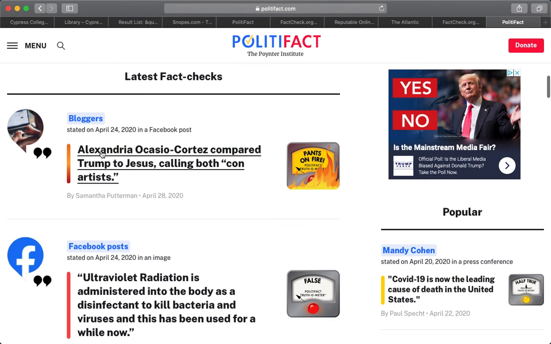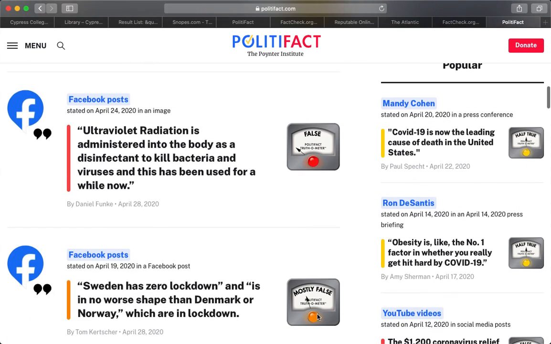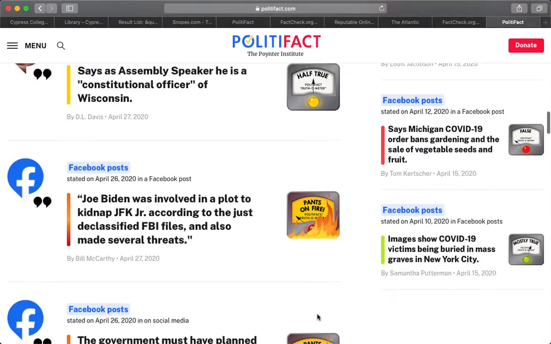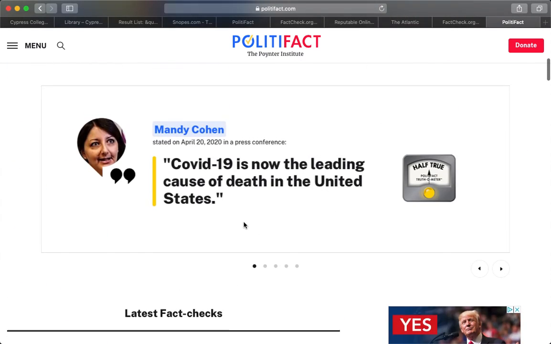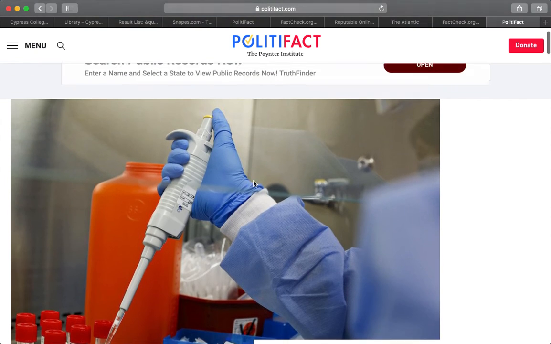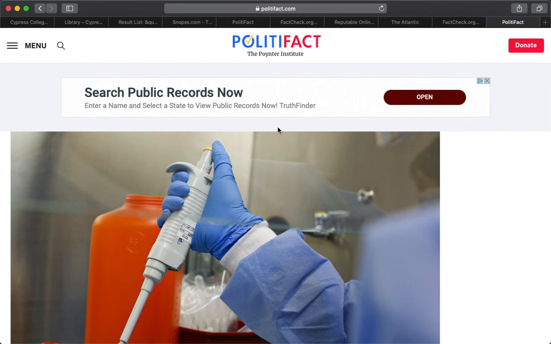Whatever this is, they are saying it's just outright false. In this case, Alexandria Ocasio-Cortez did not make this statement. It's something being propagated as fake news. It's not real. This one is false. You can go through and just look at it. Another thing to keep in mind is that these are nonpartisan websites, so they're not trying to skew one way or the other politically. They really are just trying to fact check information. So that's a good source to look at.